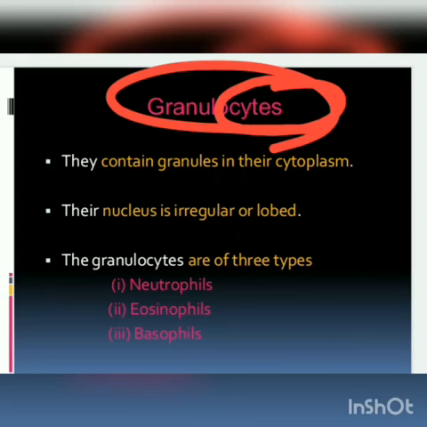The granulocytes are of three different types: neutrophils, eosinophils and basophils. Neutrophils and basophils are stained by the methylene blue dye, and the eosinophils only by the eosin solution. That is why the names differ. Different cell structures are available. Based on the nucleus, we are classifying these granulocytes of WBC, or the leukocytes.